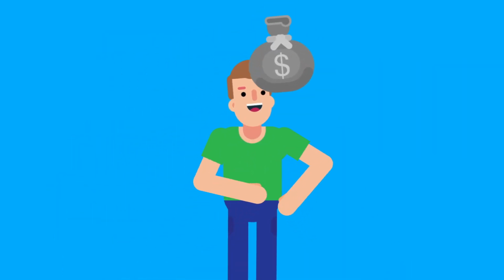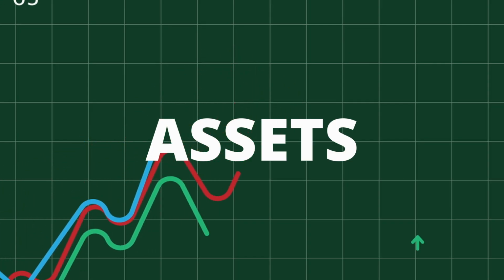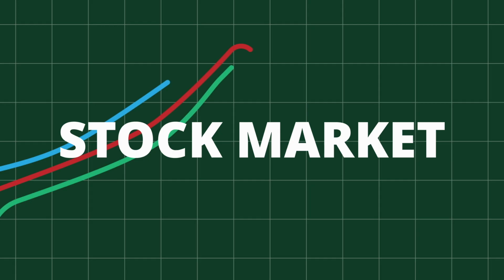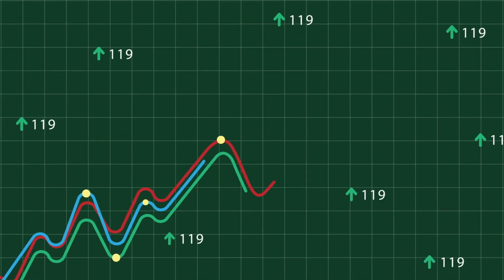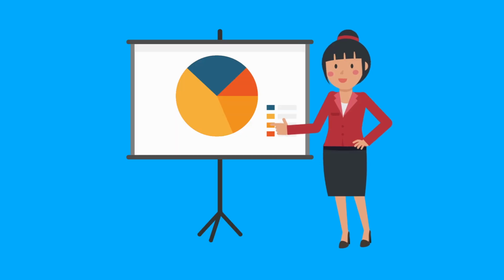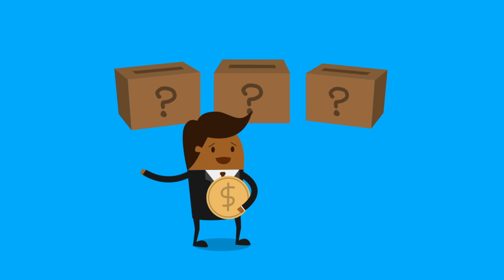Individuals can protect their finances by investing in assets that typically outpace inflation, like stocks or real estate. For example, historically, the stock market has provided returns that exceed the rate of inflation over the long term. Another way individuals can manage inflation is by diversifying their investments and considering inflation-protected securities, like Treasury